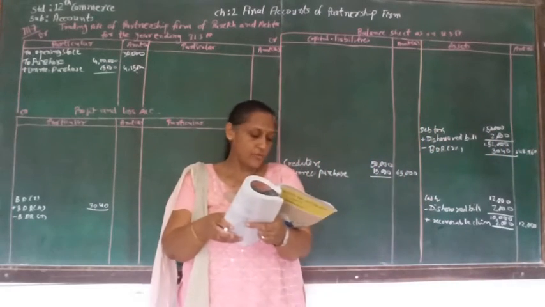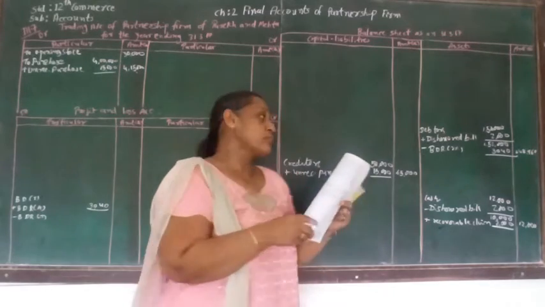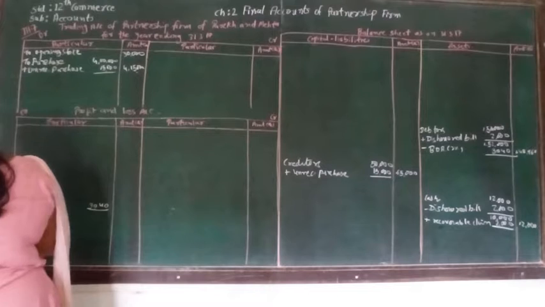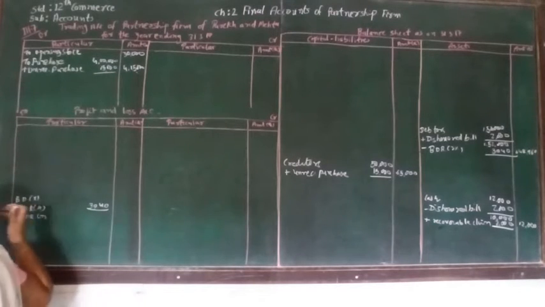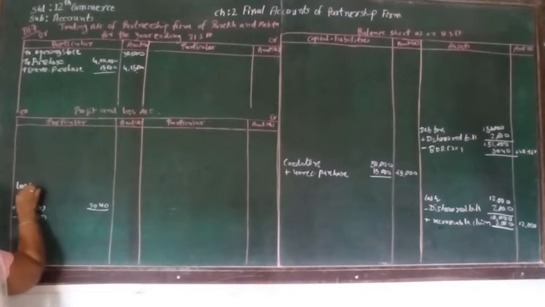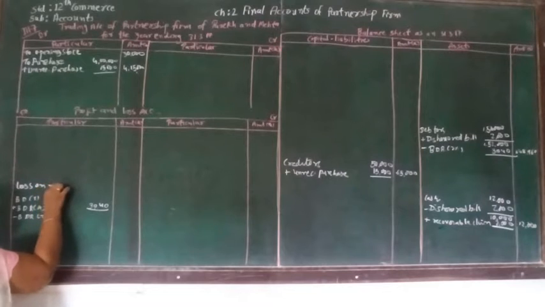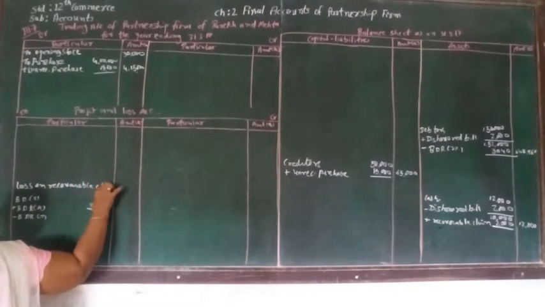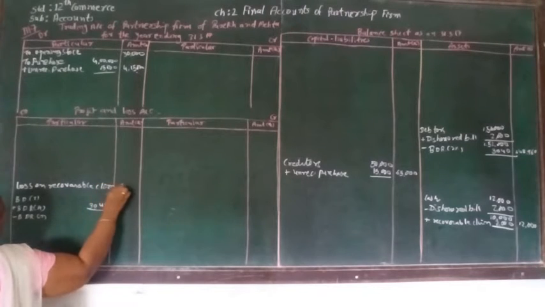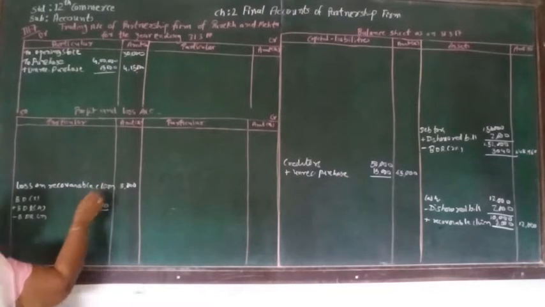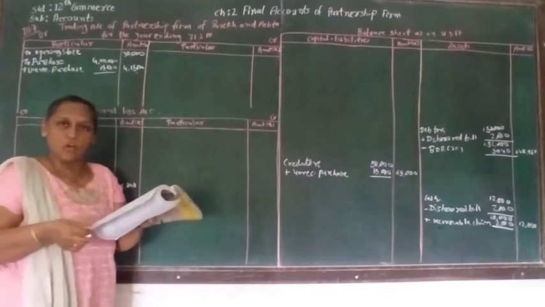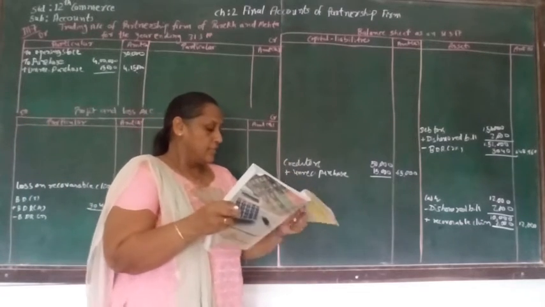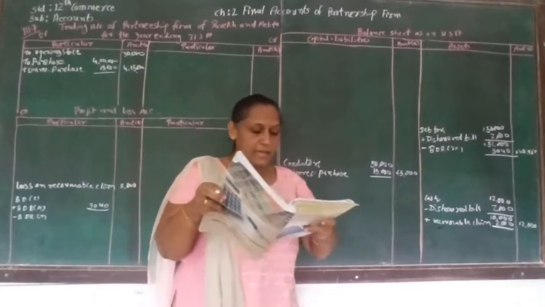So here amount will be 12,000, cash amount will be 12,000, and here we can see that we have claimed rupees 5,000. So from 5,000, 2,000 we got. So 3,000 will be loss due to loss on recoverable claim. So losses of rupees 3,000. So here we are finished with cash and bank and adjustment.